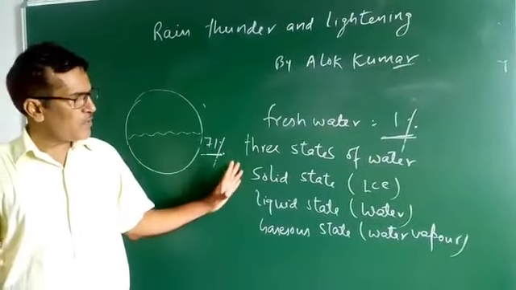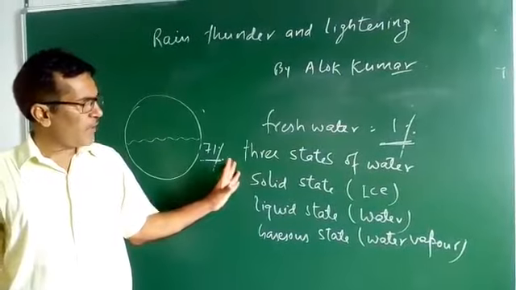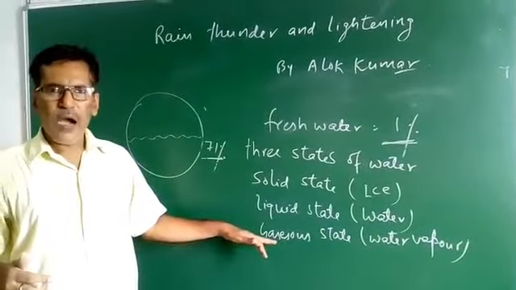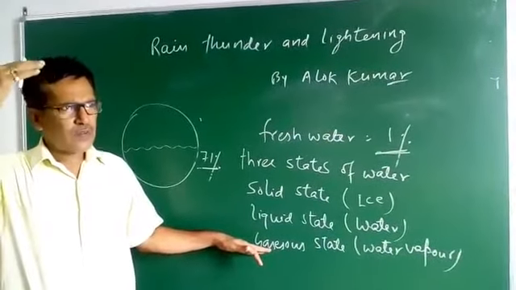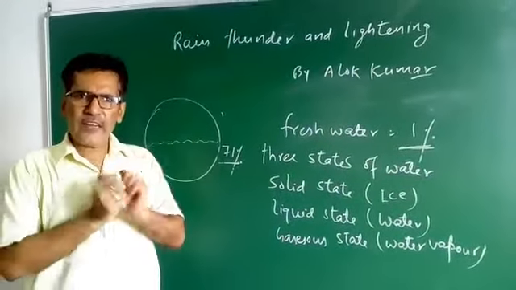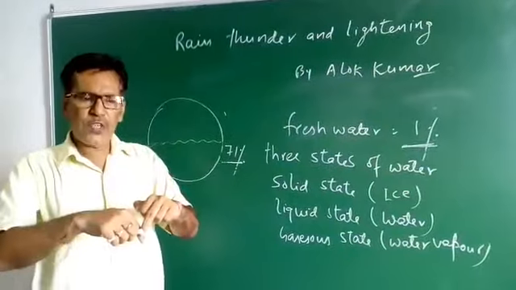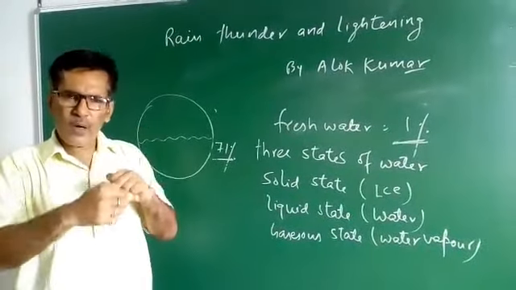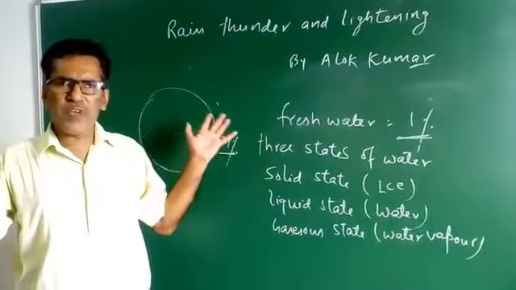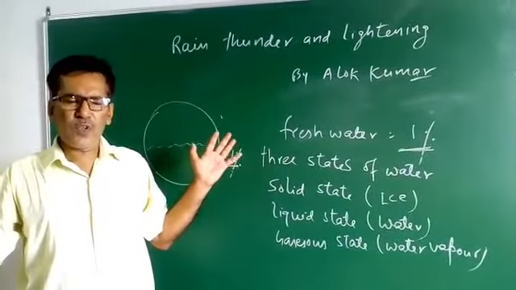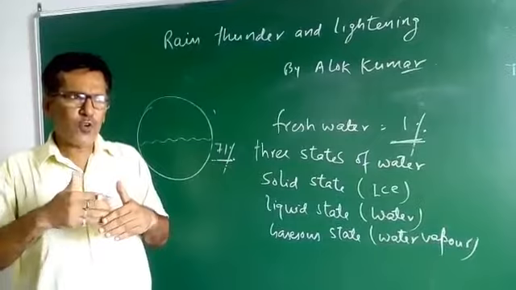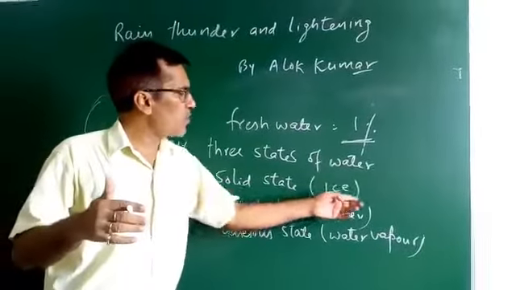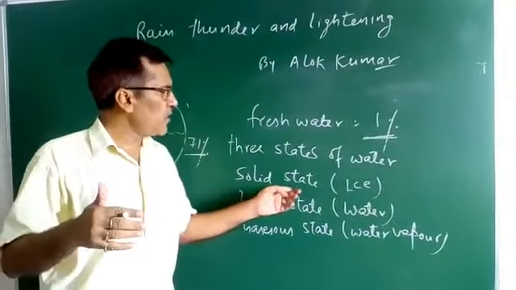Now, when sunlight falls on the earth's surface, due to heating, water turns into water vapor and escapes away. After some interval of time, it condenses and again falls in the form of rain. So in the liquid form, it again comes to the earth's surface. While at the polar surface, where the temperature is less than or approximately equal to 0, it is present in the frozen state. Such a state is called ice, and it is present in the solid state.